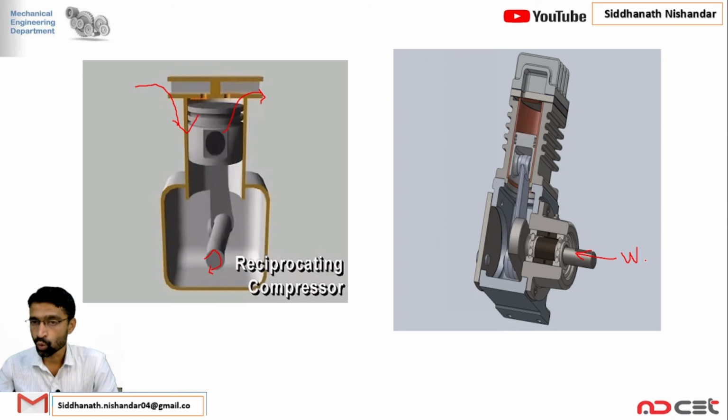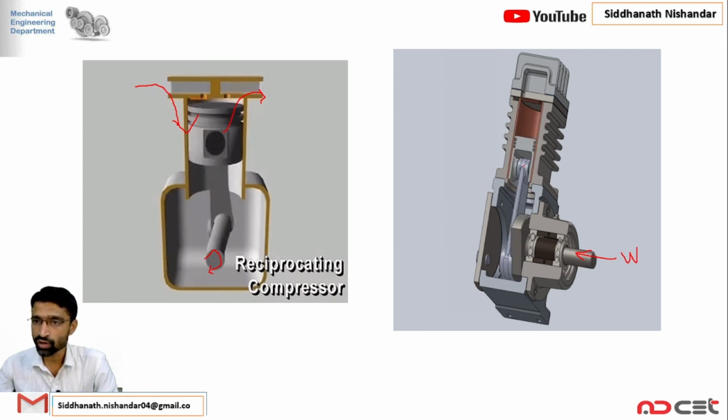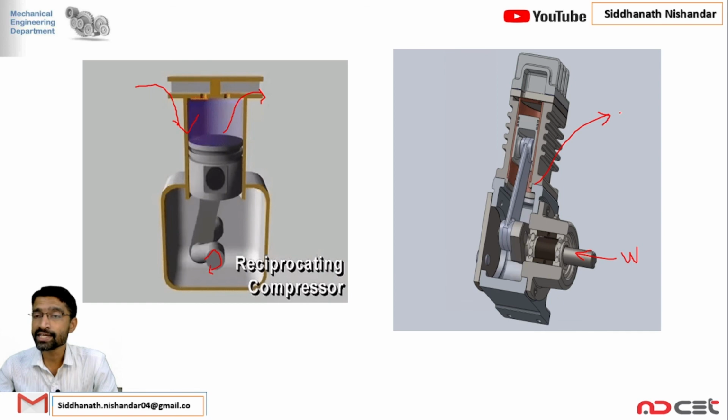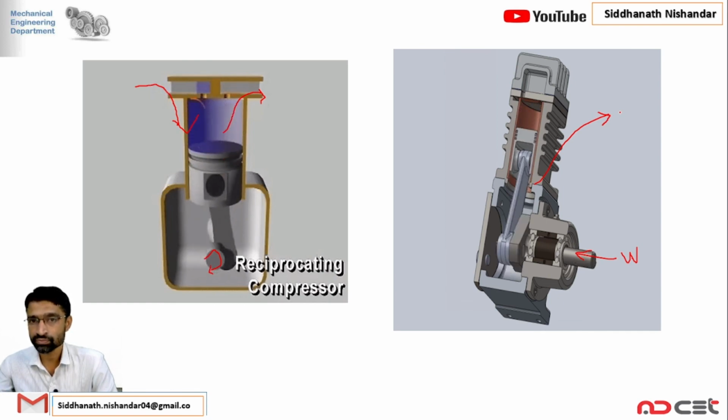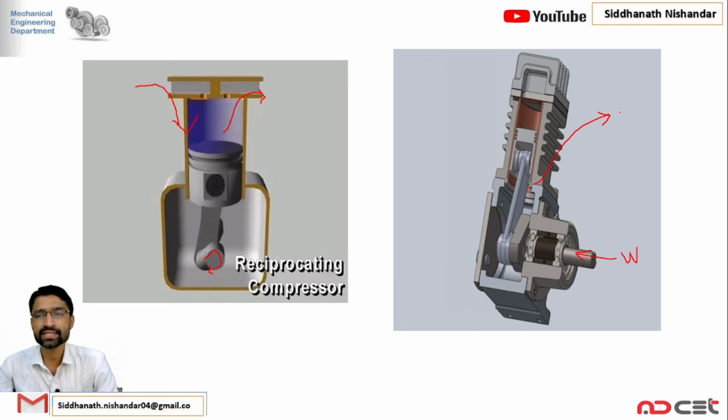Electric work, so work energy is supplied, and the result is that low pressure air is converted into high pressure, high temperature air. That compression takes place because of the reciprocating motion, and the output is high pressure, high temperature air. So electric energy in, and heat energy out in terms of high pressure, high temperature air, and at the same time mass in, mass out. So the reciprocating compressor is an open system.